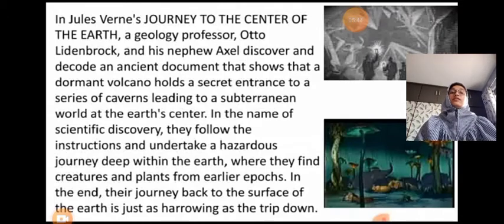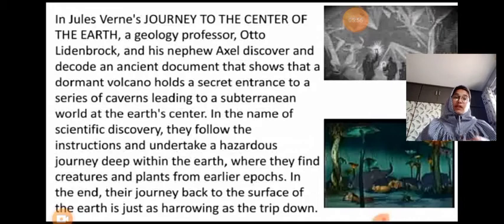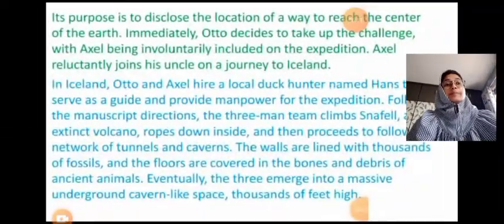In the end, their journey back to the surface of the earth is just as harrowing as the trip down. So they found the journey from the center of the earth, and then they went down, and the journey from down to the up. Their journey back to the surface of the earth was as harrowing as the trip down. So it is a wonderful journey where they went inside and then they came forward to the surface.